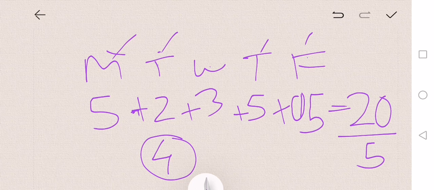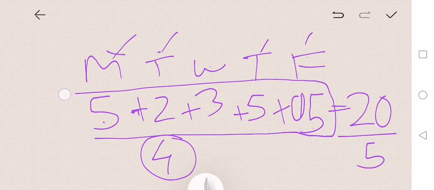Do you understand? So the 4 is not matching 5, 2, 3, 5, 5, but is telling you on an average. For the 5 days you're having 20 chocolates, but if I try to count each and every day on an average, that means you're having 4 chocolates. Okay, now let's try out another one.